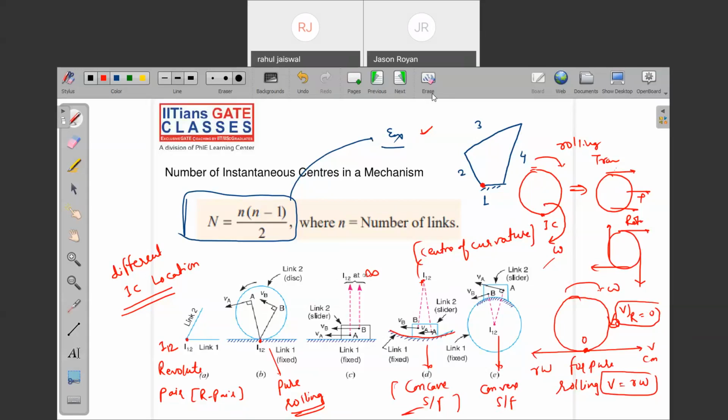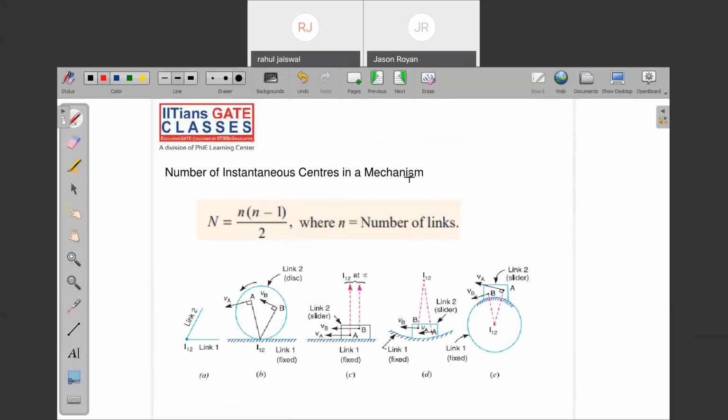Now, I need to tell you about the mechanism. Let's say the 4-bar mechanism. What is the 4-bar mechanism actually doing? Let's say this is a fixed thing. Of course, one link we have to fix, so that only we can call any mechanism a kinematic mechanism. Yes or no?